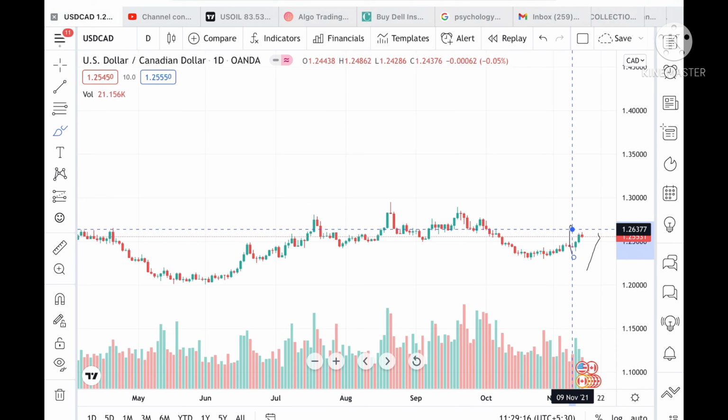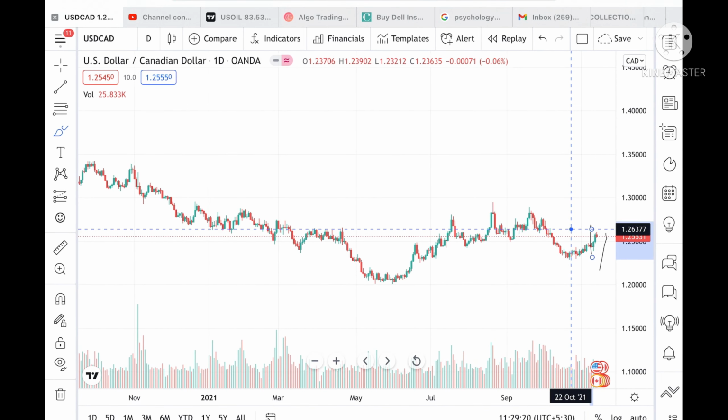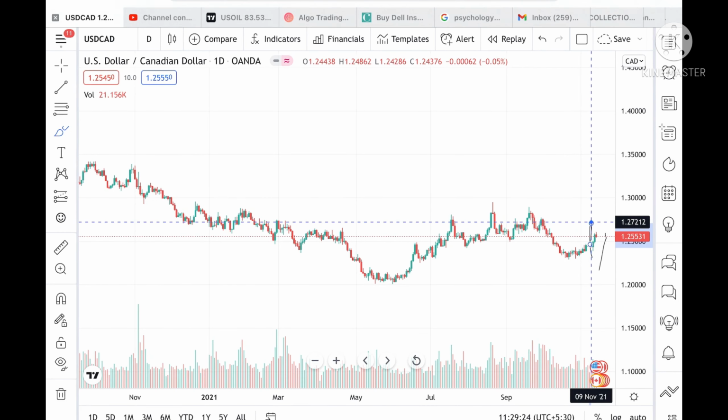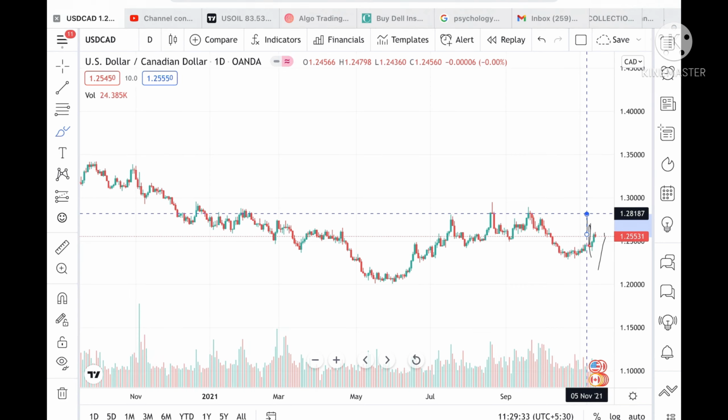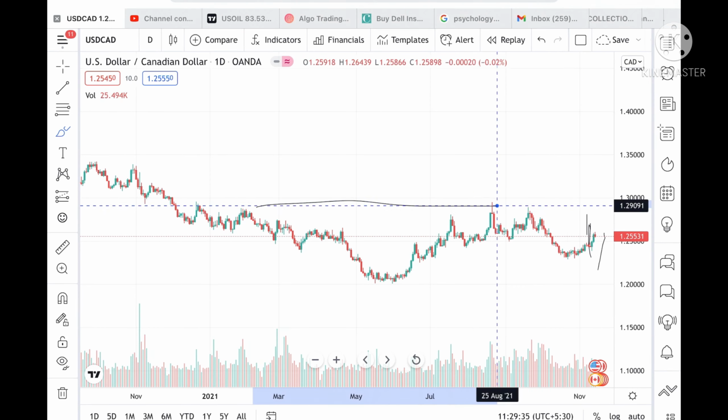1.26377. This level is already tested twice, so chances are high we can see further upside, and it can go and touch a level of 1.27212, and from there it can go and touch 1.28187. Why am I telling you this? Because this level is a very strong support.